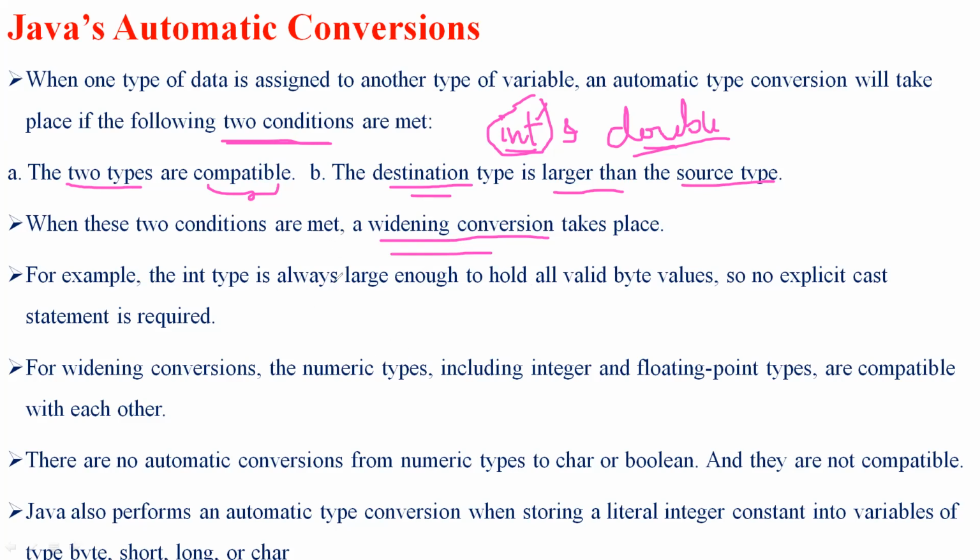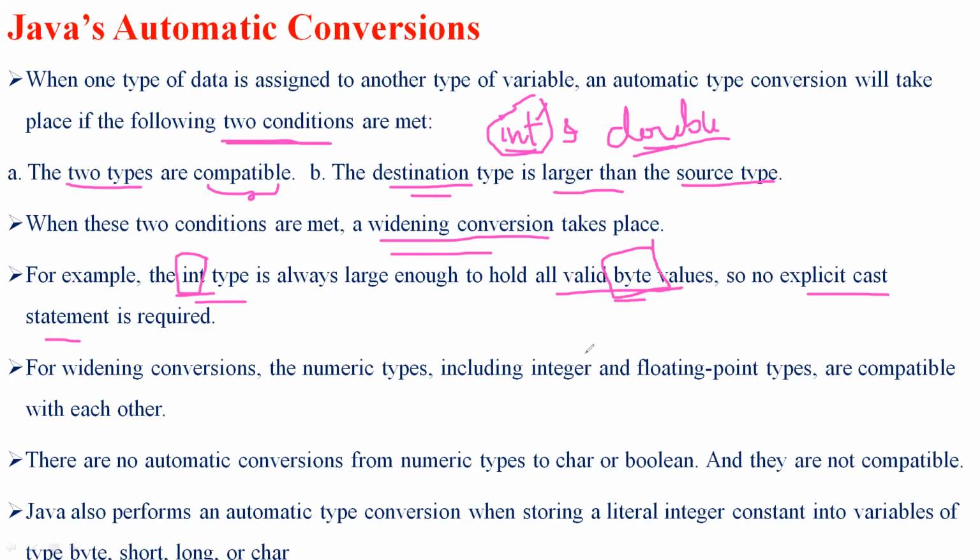The int data type is always large enough to hold all valid byte values. So when comparing int and byte, no explicit cast statement is required, since type int is larger than byte.